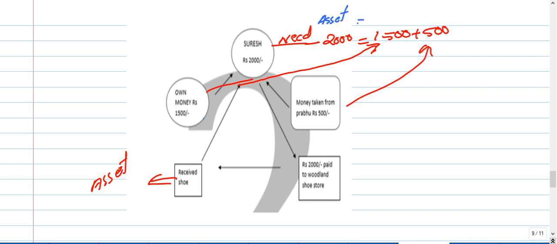So I am writing here: owned money, that the proprietor or the business person who is introducing or investing the money into the business, we call that capital. We use the term capital. This borrowed money we can say is the liability. So, liability.